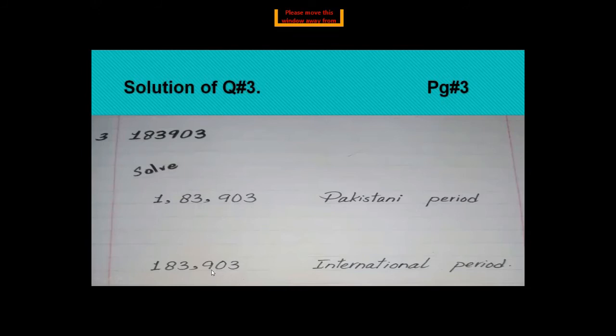Another, the international way. As you know, in the international way we group in 3s. So starting from the right side, 3 units, 0 tens and 900s. One group is complete, we will put a comma here. Another is 1000, 10,000 and 100,000. No other digit there, so we'll put only a comma between both groups. Single group, sorry.